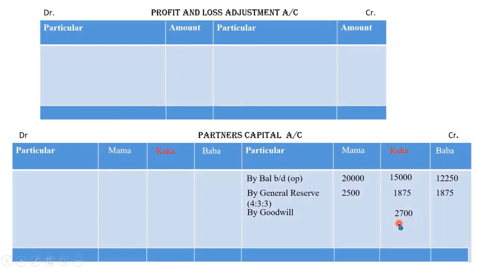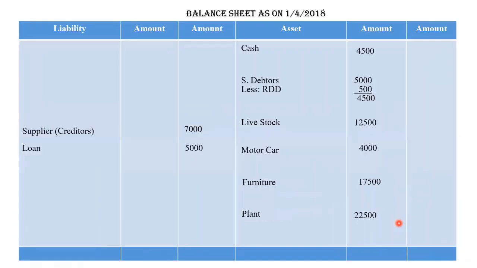Now what will be the second effect? See, goodwill is not credited, as we have seen in the journal entry. Goodwill is not been credited anywhere, so it is not cancelled. So whenever this goodwill will not be cancelled, it will be recorded in balance sheet. So we will write it in balance sheet as rupees 2,700.